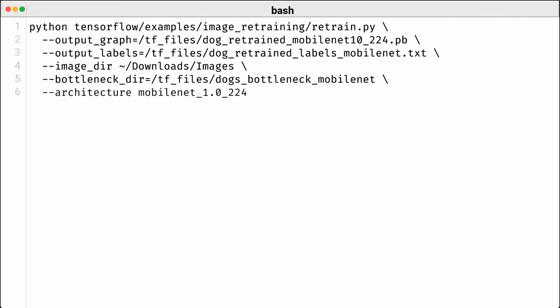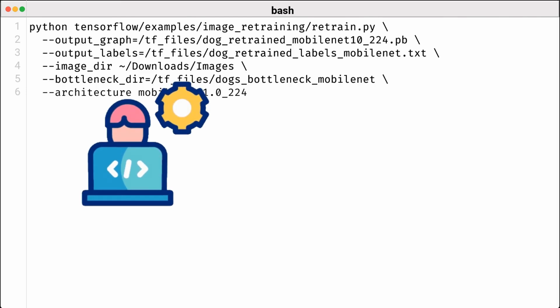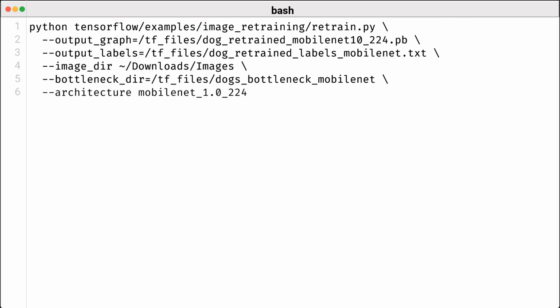And trust me, this helps speed up the retraining process significantly. Lastly, we use the architecture flag to choose the specific MobileNet configuration. In this example, we opted for MobileNet 1.0.224. This architecture is lightweight and optimized for mobile use, which makes it an ideal choice for efficient deployment.